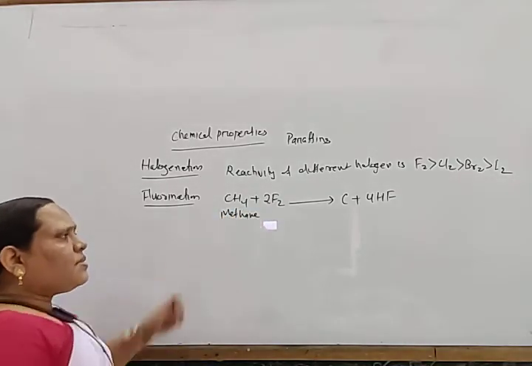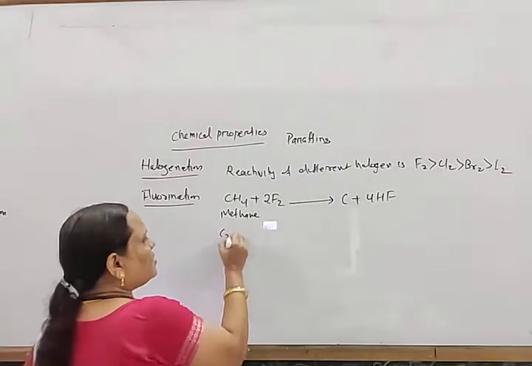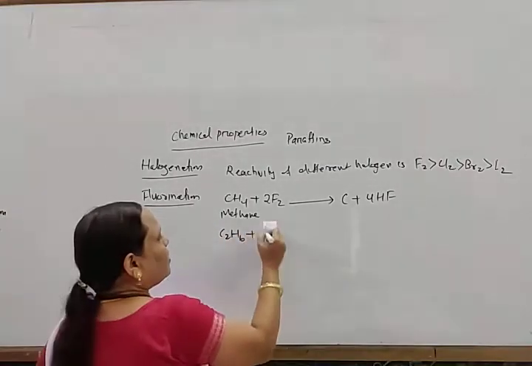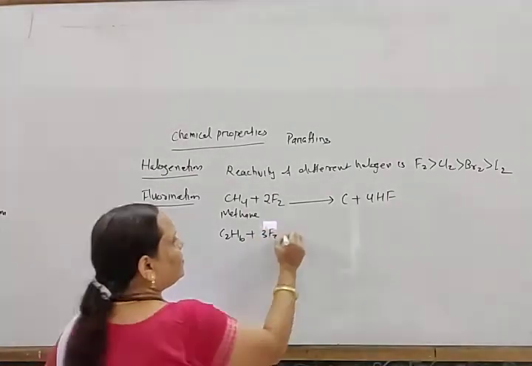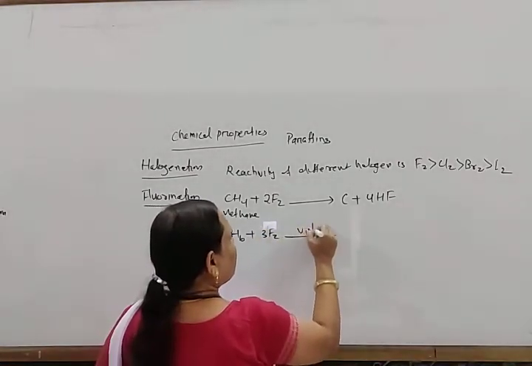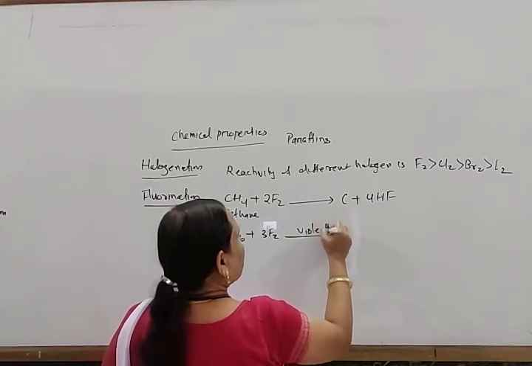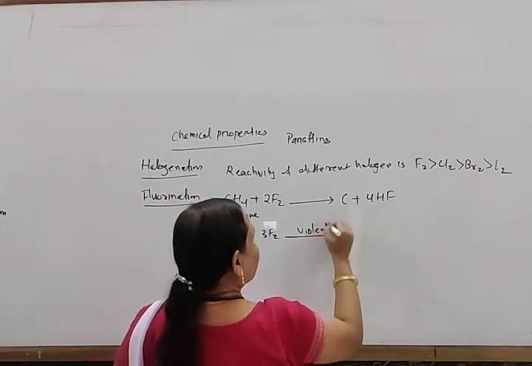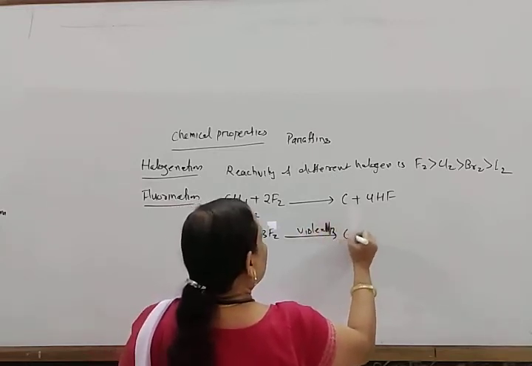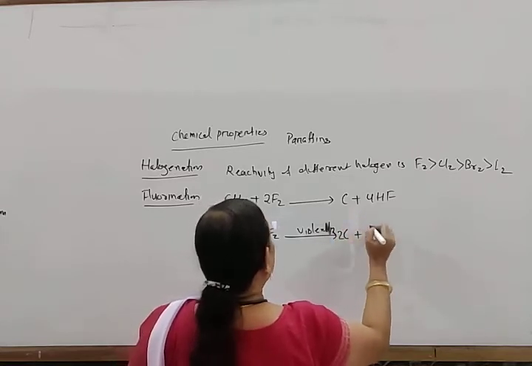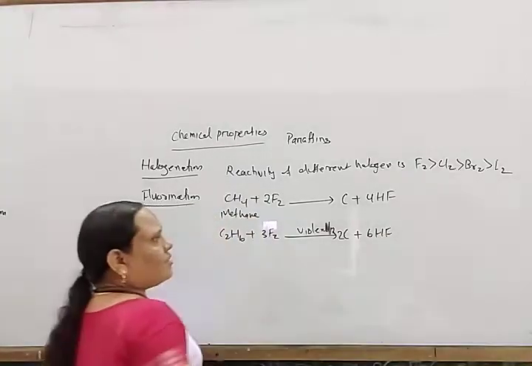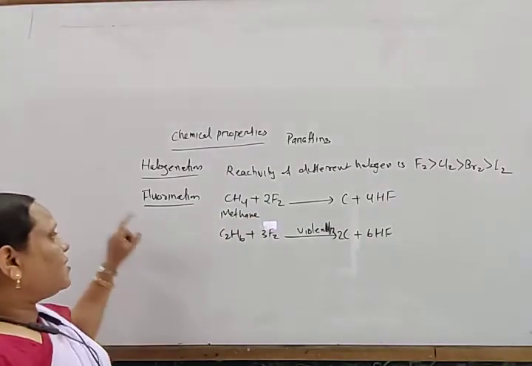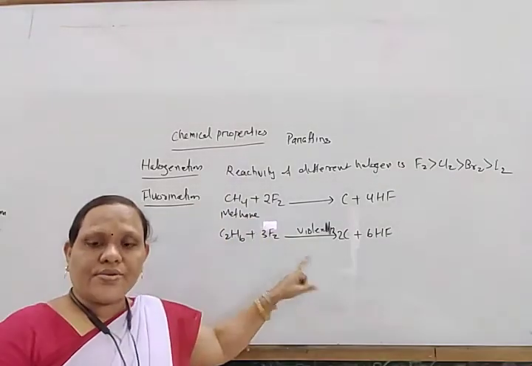Similarly, if you take ethane, C2H6 plus 3F2, it reacts violently to form carbon plus 6HF, replacing all the hydrogen.